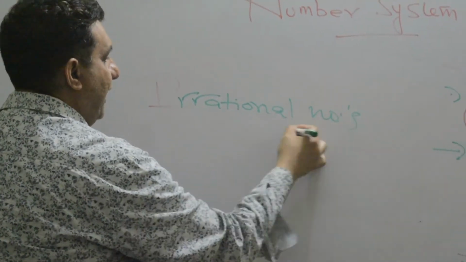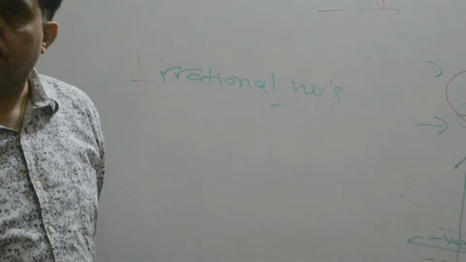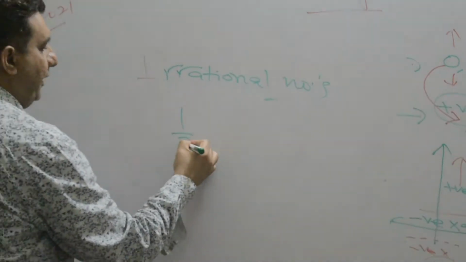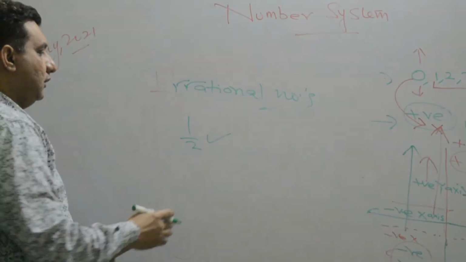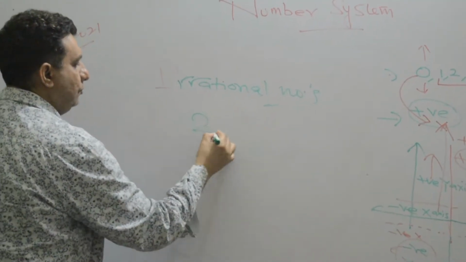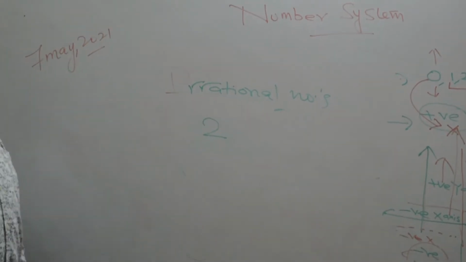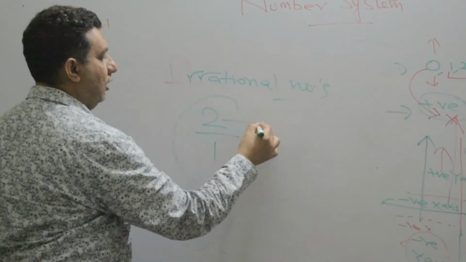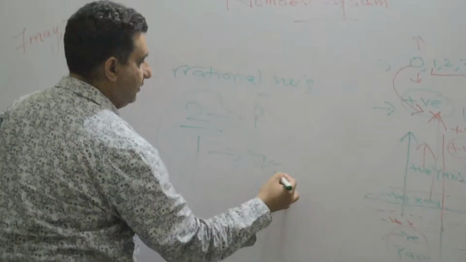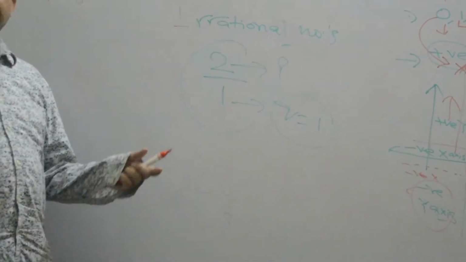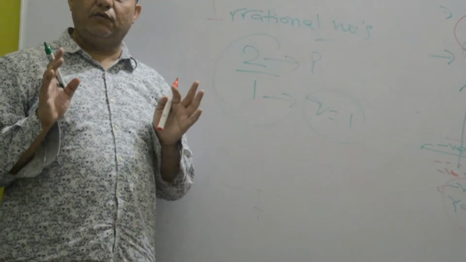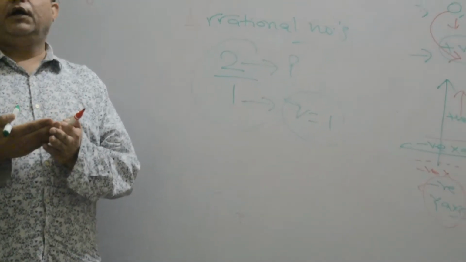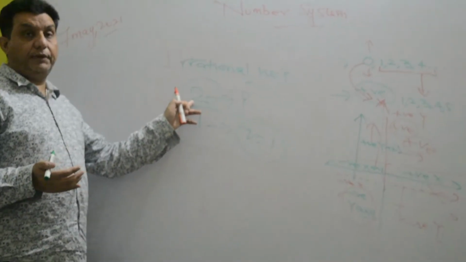Irrational numbers. As I told you, irrational means which are not rational. Simple. Fine. When I am saying 1 by 2 is rational, so what is 2? 2 is a rational number. If I just write 2 by 1, it becomes a rational number, because p and q, where q can't be 0, and the q value is 1. If I keep dividing every number by 1, it will be in the form of a rational number, but it should be a proper integer.